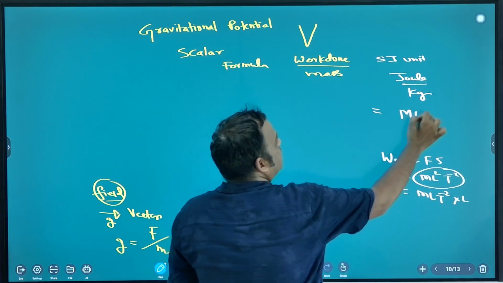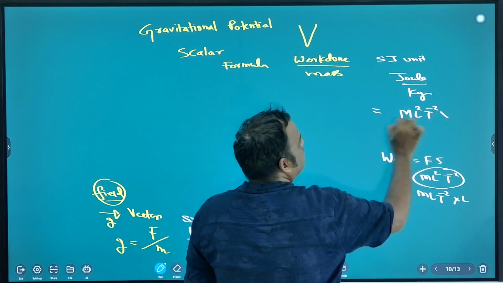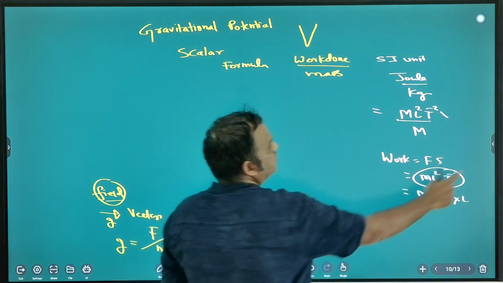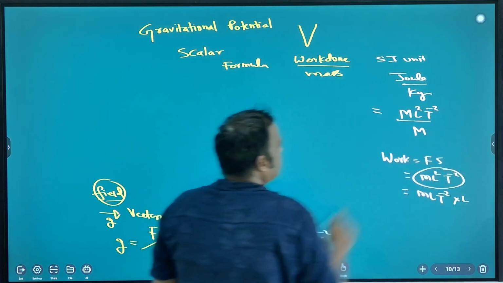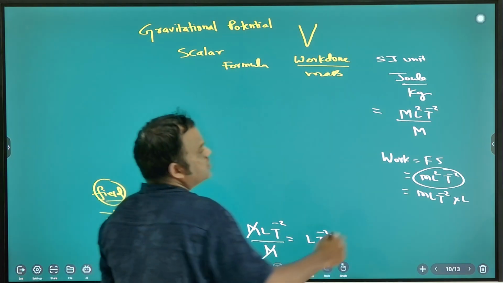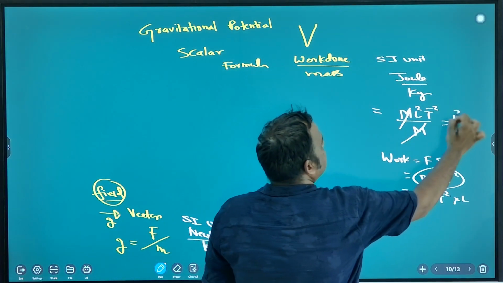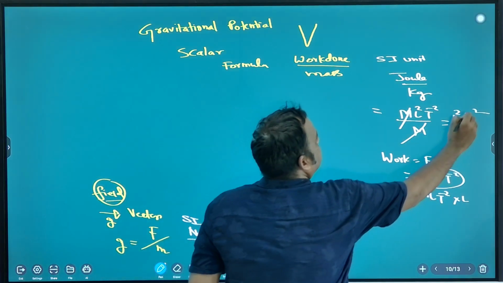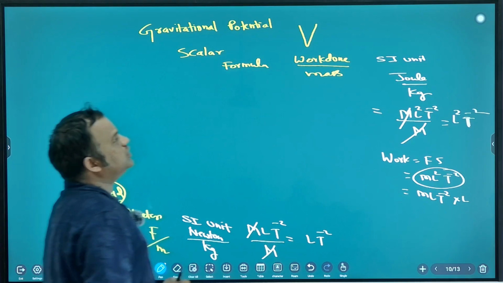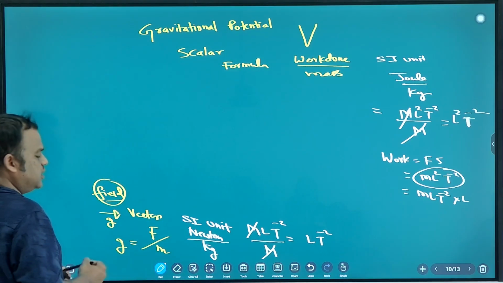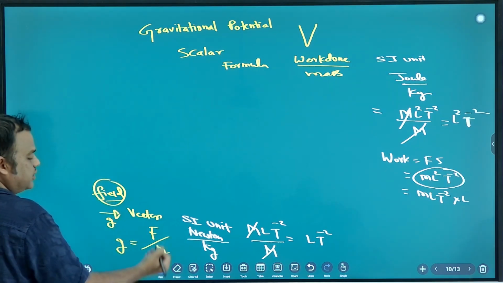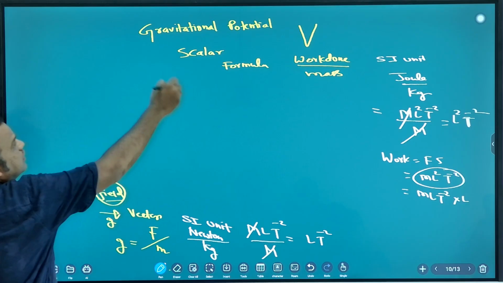So ML squared T minus 2 divided by M, so you get L squared T minus 2. Note down. Dimension formula of potential is L squared T minus 2. Okay. Come back to this.